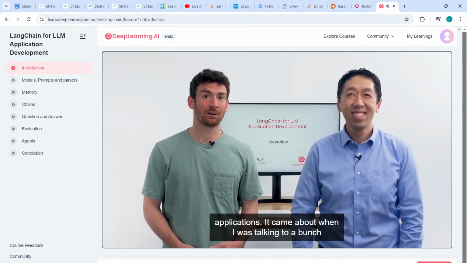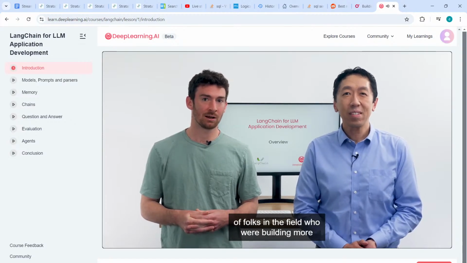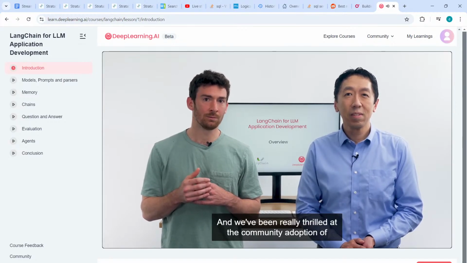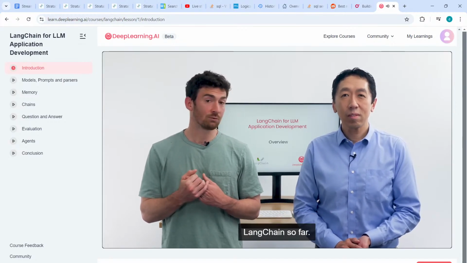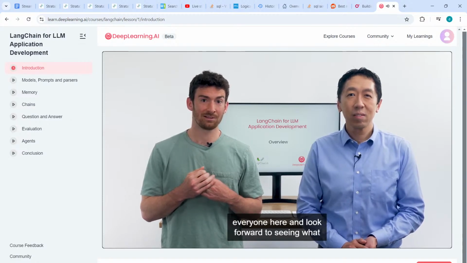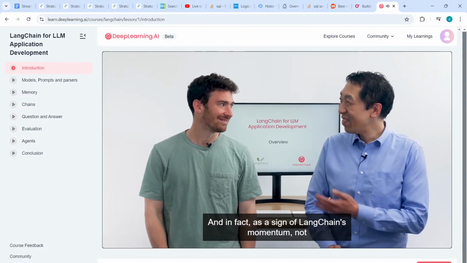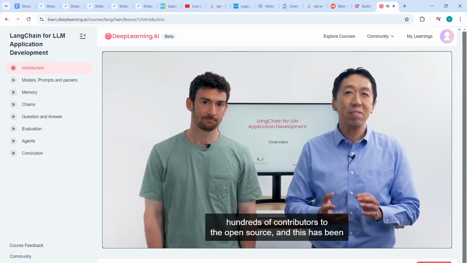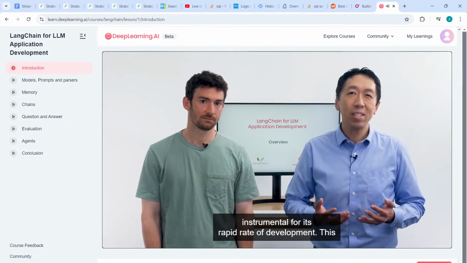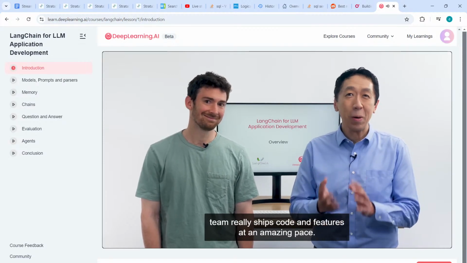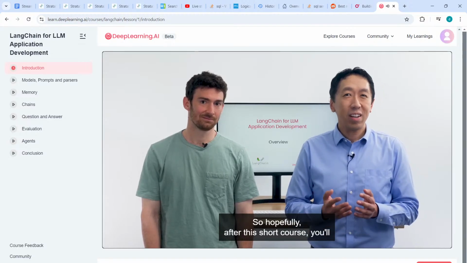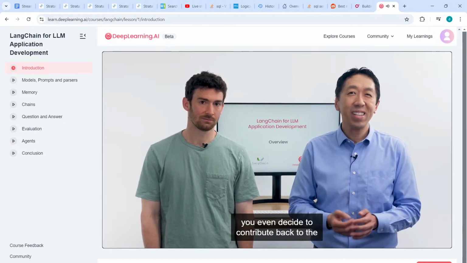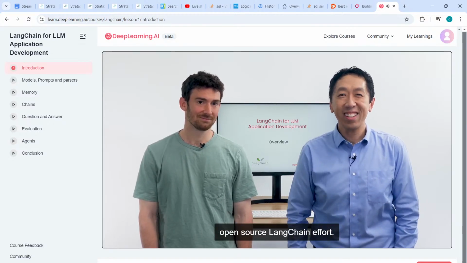Langchain started as an open source framework for building LLM applications. It came about when I was talking to a bunch of folks in the field who were building more complex applications and saw some common abstractions in terms of how they were being developed. And we've been really thrilled at the community adoption of Langchain so far. And so look forward to sharing it with everyone here and look forward to seeing what people build with it. And in fact, as a sign of Langchain's momentum, not only does it have numerous users, but there are also many hundreds of contributors to the open source. And this has been instrumental for its rapid rate of development. This team really ships code and features at an amazing pace. So hopefully, after this short course, you'll be able to quickly put together some really cool applications using Langchain. And who knows, maybe you even decide to contribute back to the open source Langchain effort.